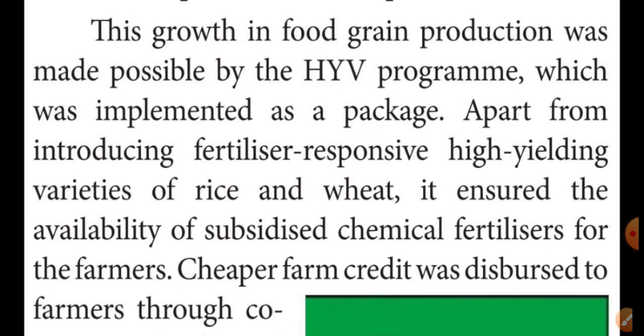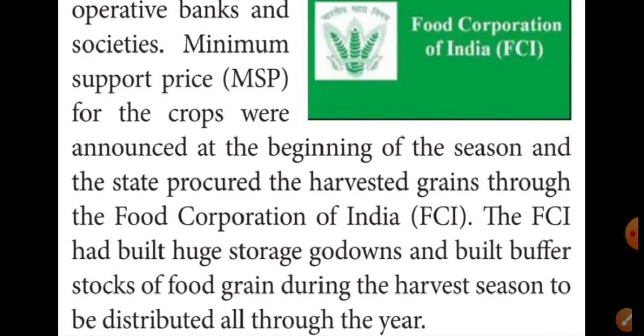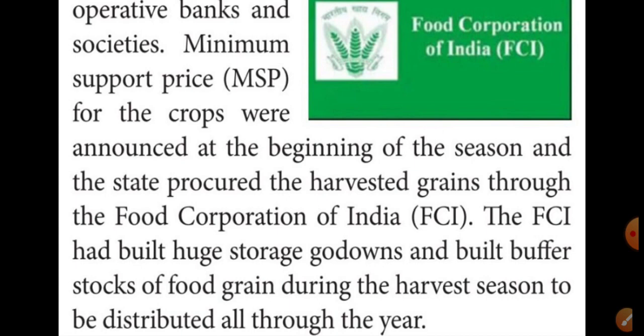Then cheaper farm credit was extended to the farmers through cooperative banks and societies. So MSP was introduced. MSP means minimum support price.